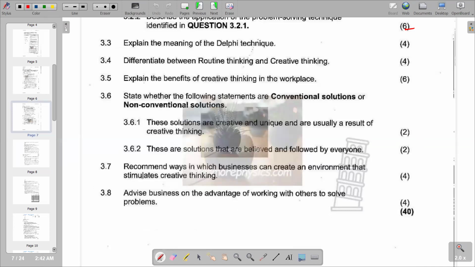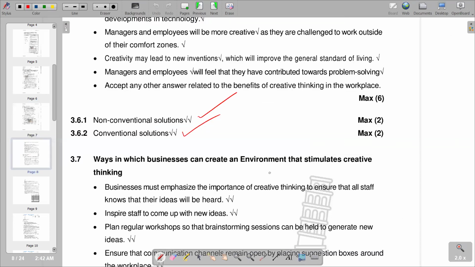And then on 3.7, recommend ways in which businesses can create an environment that stimulates creative thinking. First point, businesses must emphasize the importance of creative thinking to ensure that all staff knows that their ideas will be heard. So if we cultivate an environment that accommodates creative thinking, that's when we can see the stimulation of creative thinking taking place. Then we also have to inspire staff to come up with new ideas, plan regular workshops so that brainstorming sessions can be held to generate new ideas.